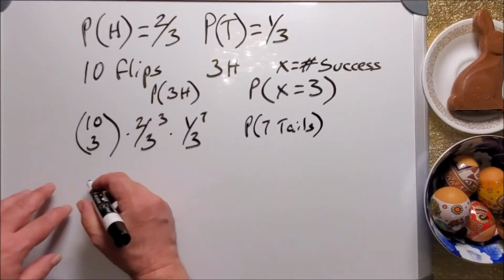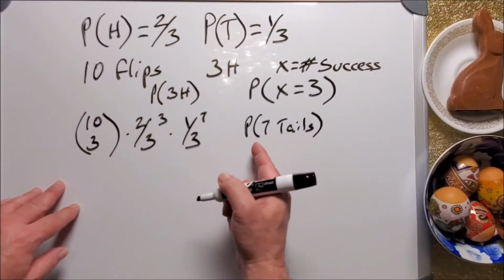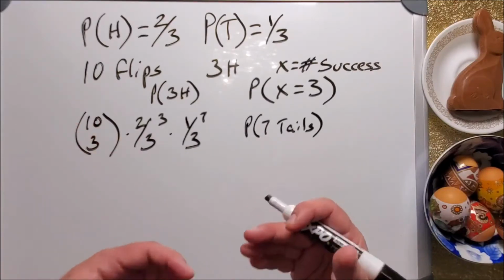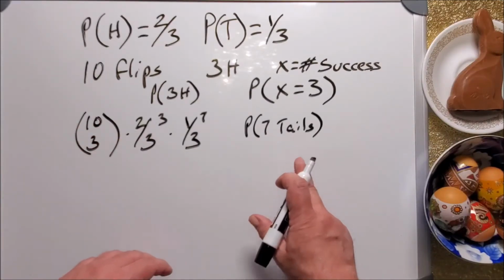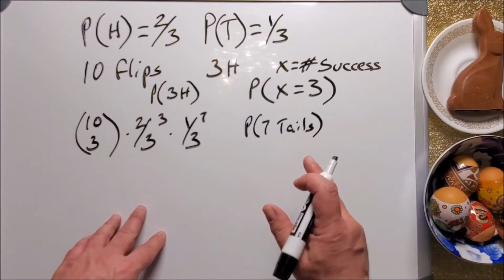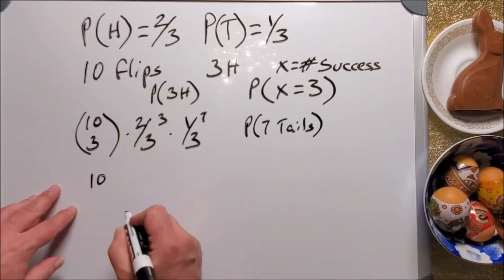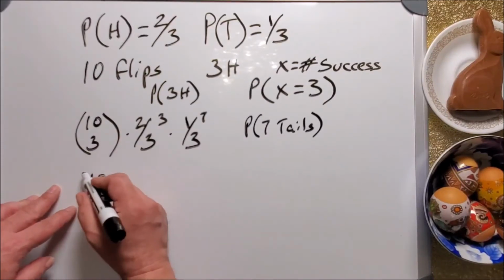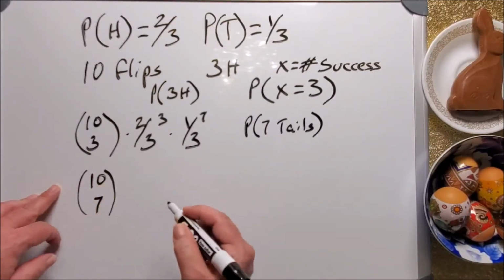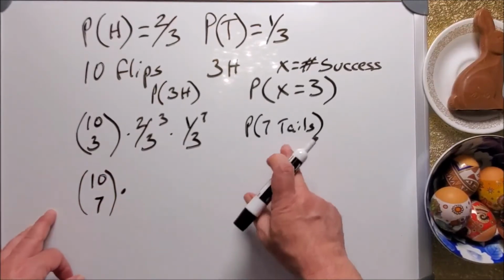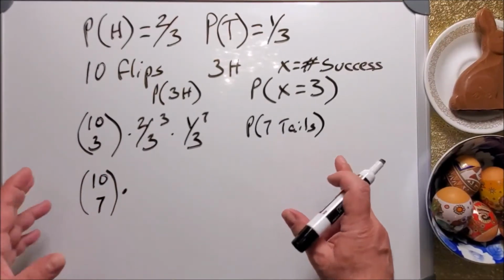Well, I know that if I'm talking about 7 tails, whether it's termed a failure or a success, that becomes my target event. And I'm still working with the same coin. So what I'm going to do is set it up: 10 choose 7 of the event that I'm seeking. I'm not calling it a failure anymore because I want to avoid confusion.